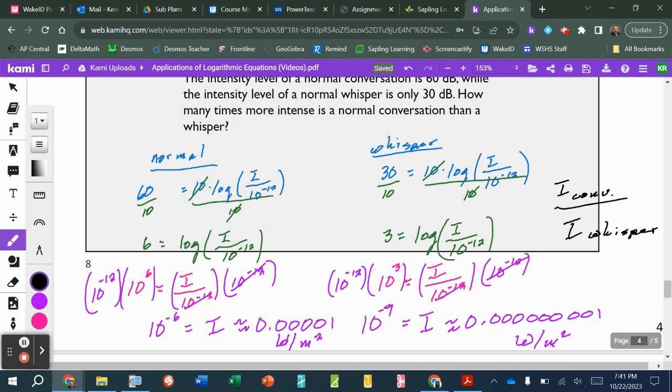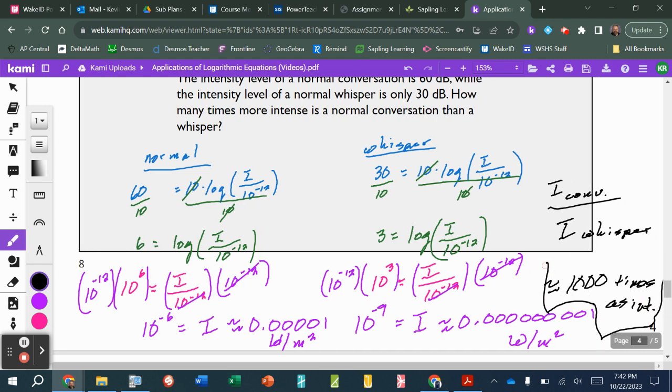I'm dividing the two, and we come up with that it's about 1,000 times as intense. That's not to say that a normal conversation is going to rupture your eardrum by any means, all right? It's just more intense than that of a normal whisper.